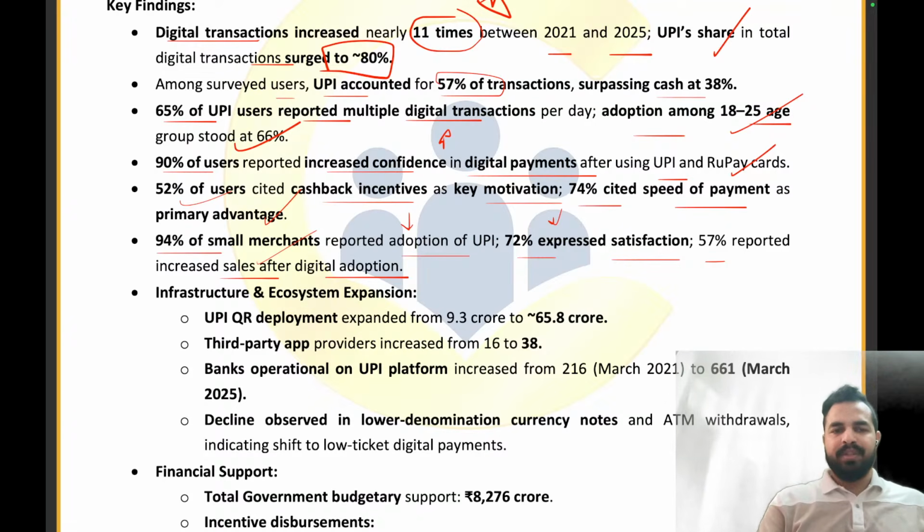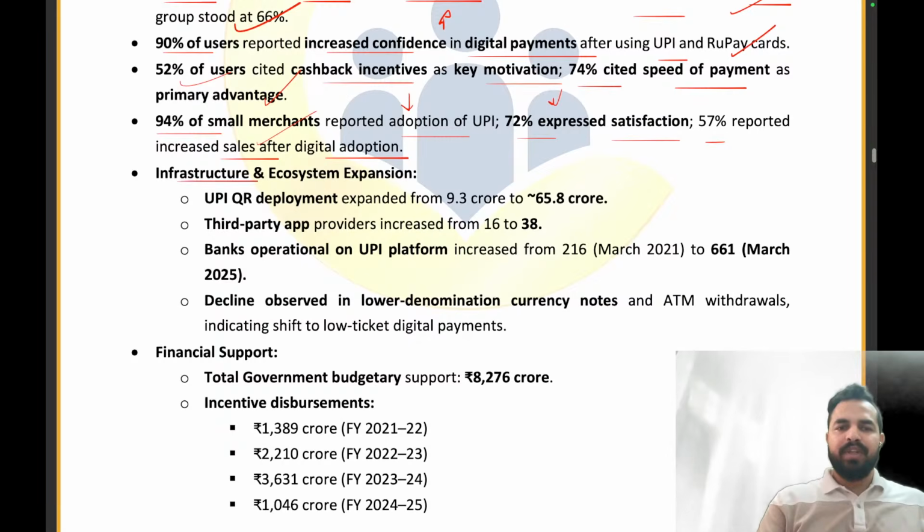Now, when it comes to the infrastructure and ecosystem expansion, the UPI QR deployment has expanded from 9.3 crore to 65.8 crore. Third-party app providers increased from 16 to 38. Banks operational on UPI increased from 260 to 661 in March 2025.